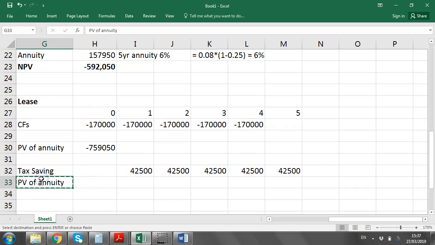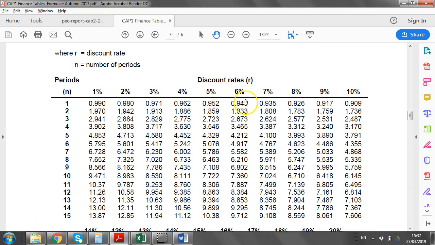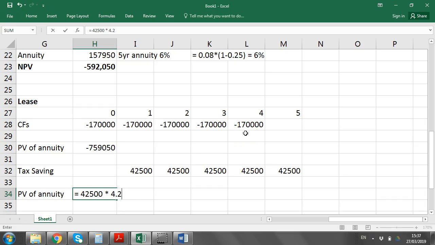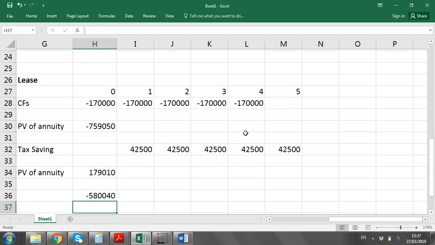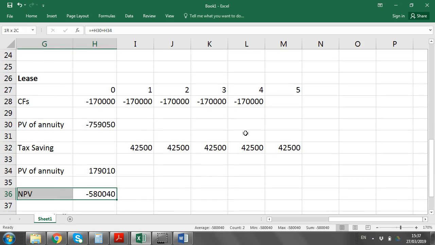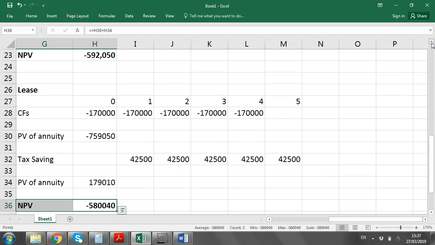And the present value of this one then is a simple 5-year one because it starts at the end of year 1, because tax is paid at the end of each year. So that's 6% times 5 years, which is 4.212. And therefore the net of those together, because you're looking at them net, is minus 580,000. And that compares favourably to the minus 592, which is the buy option.